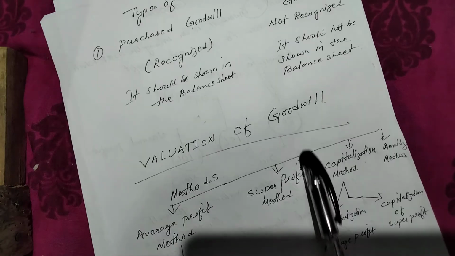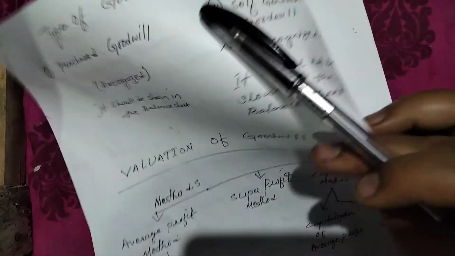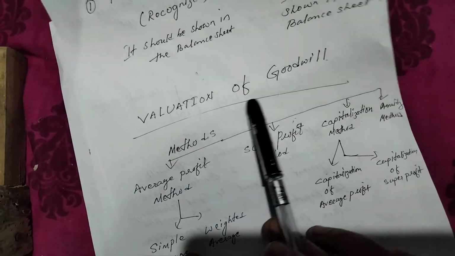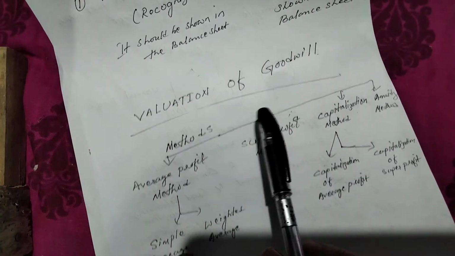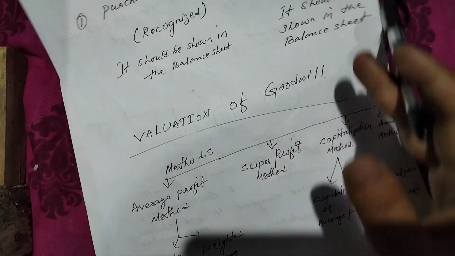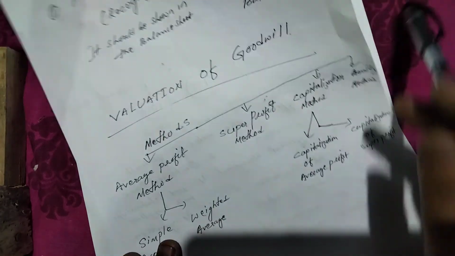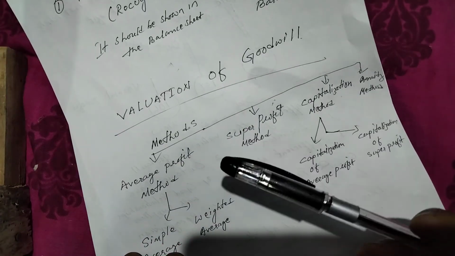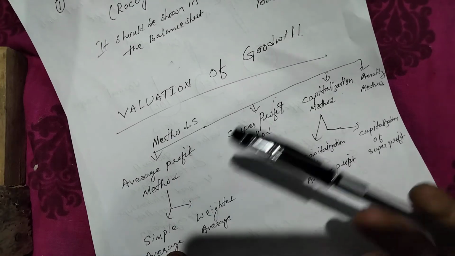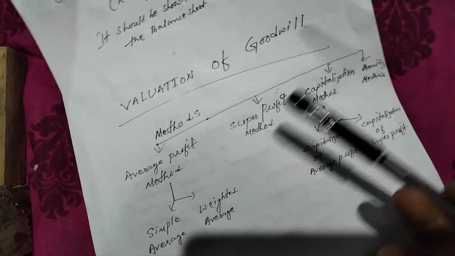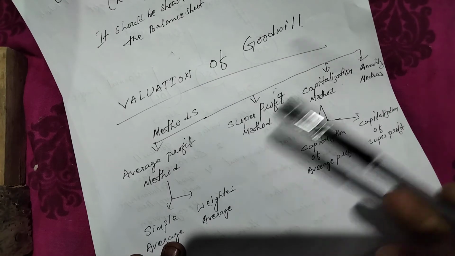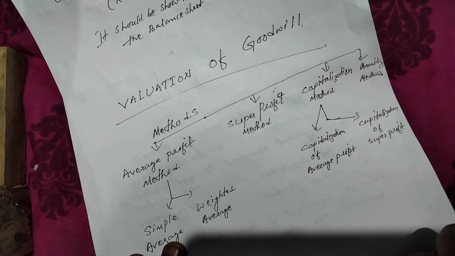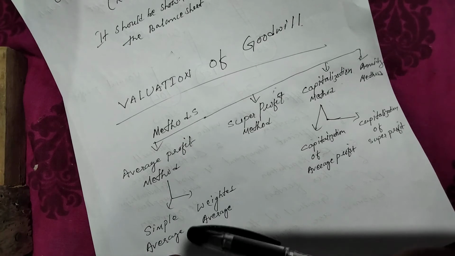Now here are the methods of valuation of goodwill. How are you going to value the goodwill? Like when a business is purchased by another, what is the value? Suppose 5 lakhs, 10 lakhs, 15 lakhs. How are you going to find it? There are a number of methods, as you already know, because you have done everything at your +2 level, so I am just repeating.